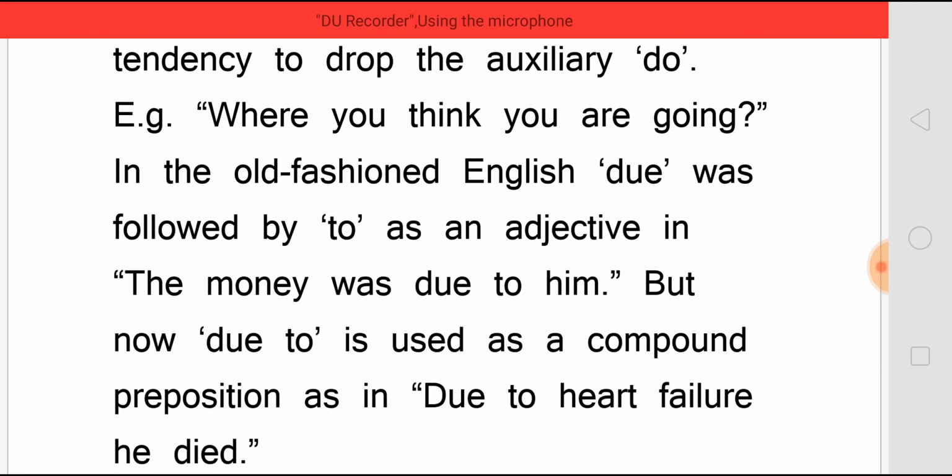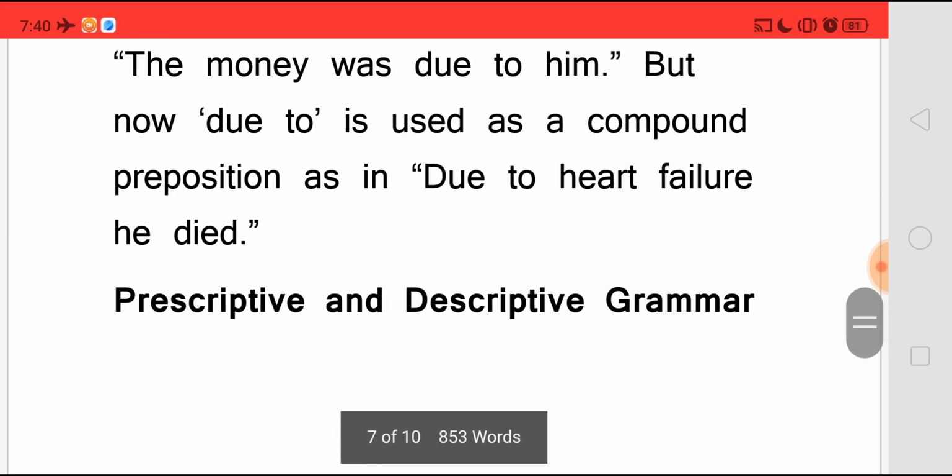In old-fashioned English, "due" was followed by "to" as an adjective, as in "the money was due to him." But now "due to" is used as a compound preposition, as in "due to heart failure he died."